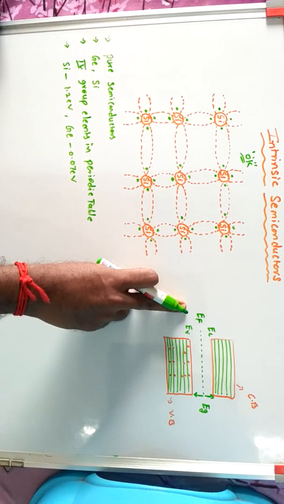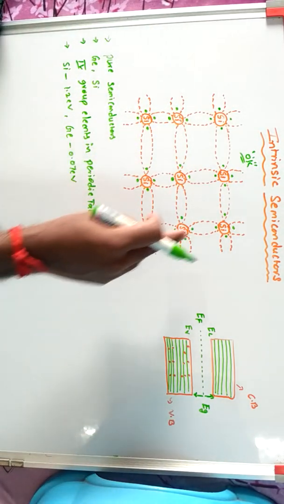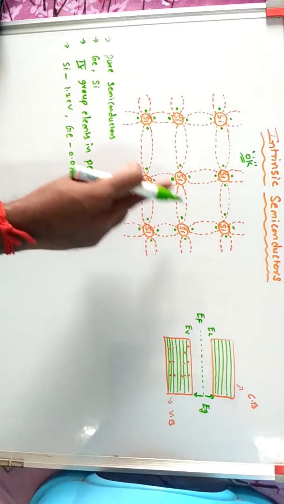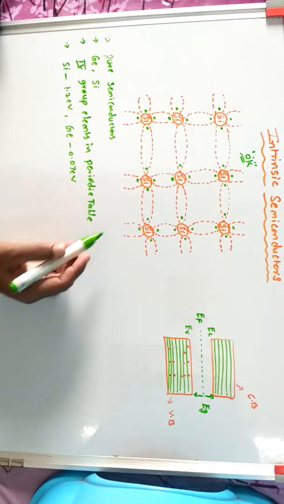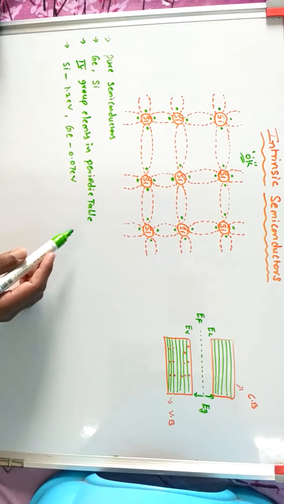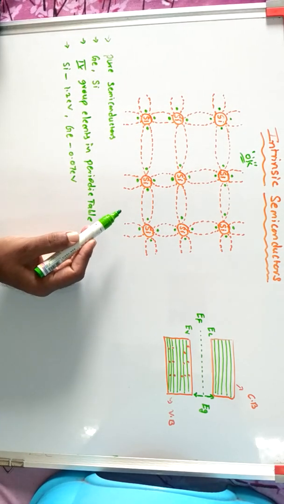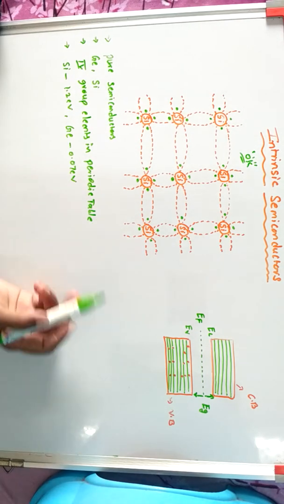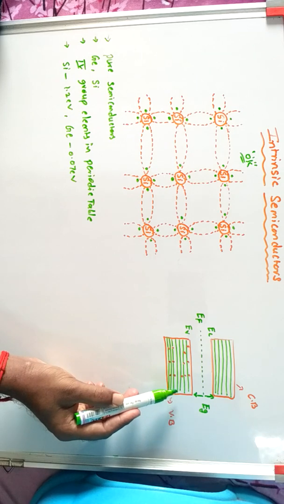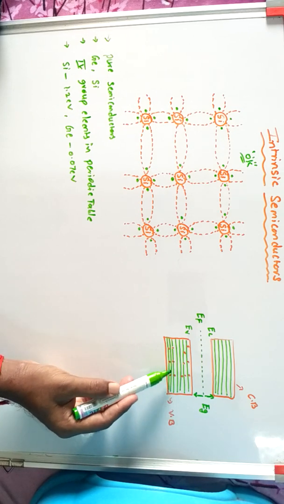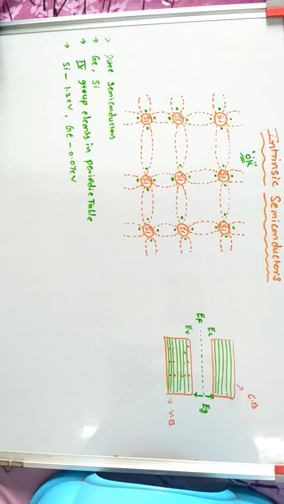At 0 Kelvin, in silicon intrinsic semiconductor, all the valence electrons are bonded with neighboring atoms. The electrons occupy all energy levels in the valence band, while the conduction band is totally empty.